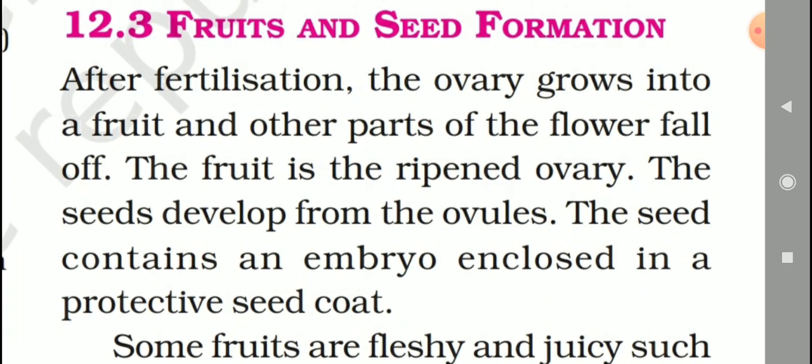Fruit and seed formation. Next one, fruit and seed formation. After fertilization, the ovary grows into a fruit and other parts of the flower fall off. The fruit is the ripened ovary. Underline the word. The seeds develop from the ovules. Underline the word.